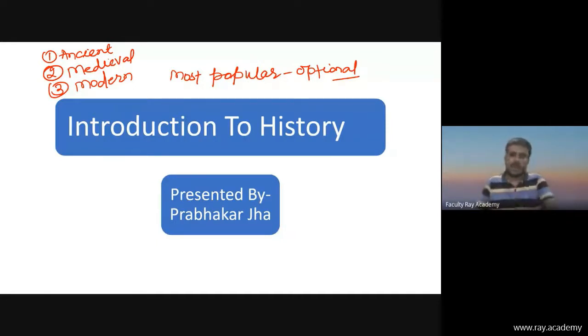You'll have to keep that in mind. First of all, friends, let's discuss what is the syllabus of history for prelims and mains. So let's start our discussion with the syllabus. Do you know the general studies subject is like an ocean? There is no depth, there is no width, as they say, no length or breadth. If you face any problem you can ask, I will tell you.